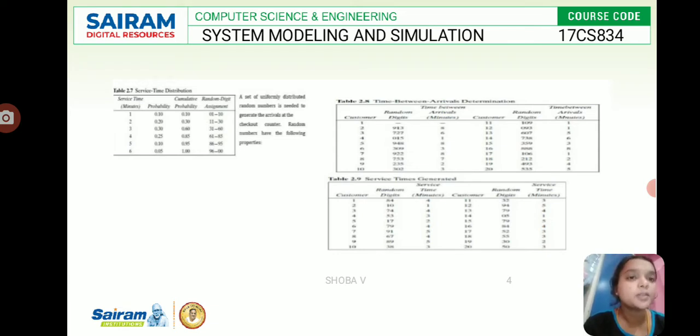If the customer arrives at around 5 to 6 minutes, that is the arrival time. For example, if the clock time is 100 and the service time is 20 minutes, we can sum up the two: 100 plus 20, 120. Based on that we calculate the service time distribution, the inter-arrival time, and the service time generated. So these are the things.